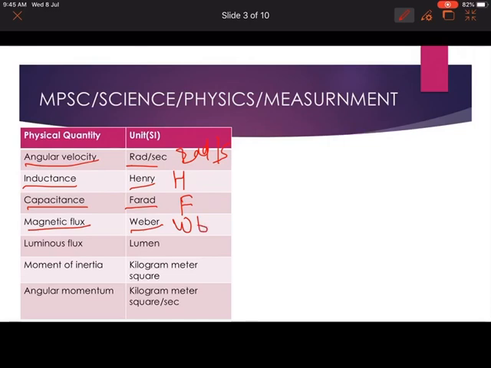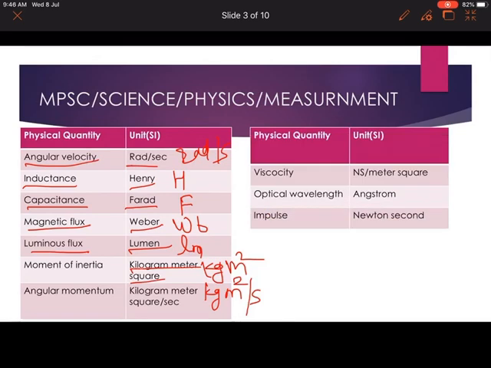Then next was luminous flux, and its SI unit is lumen, with the notation Lm. Next was moment of inertia, and its SI unit is kilogram meter square. Next, angular momentum, and its SI unit is kilogram meter square per second. These are the physical quantities.